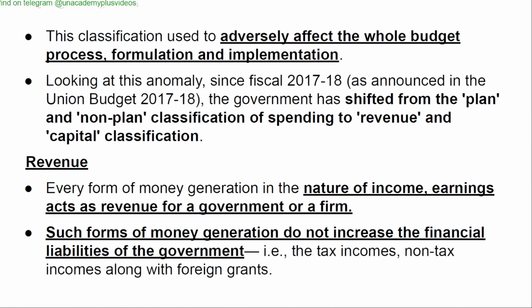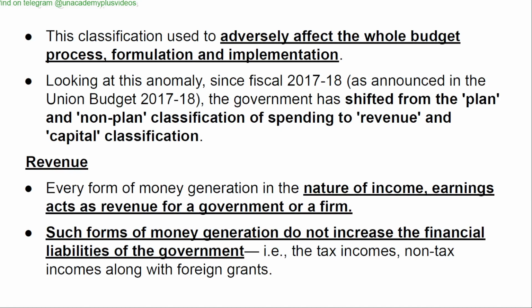This classification used to adversely affect the whole budget process, formulation and implementation. Looking at this anomaly, since fiscal year 2017-18, as announced in the Union Budget 2017-18, the government has shifted from the plan and non-plan classification of spending to revenue and capital classification.